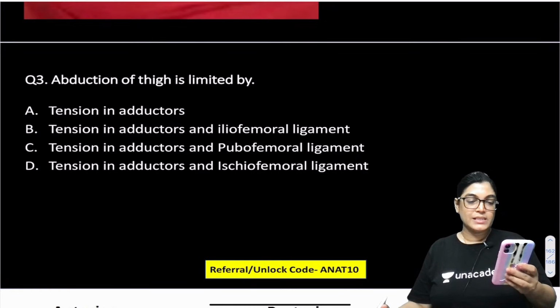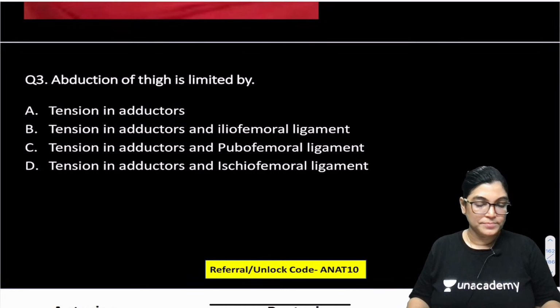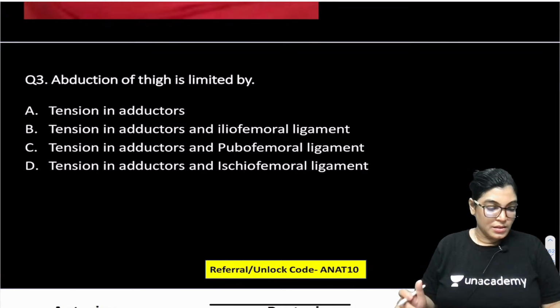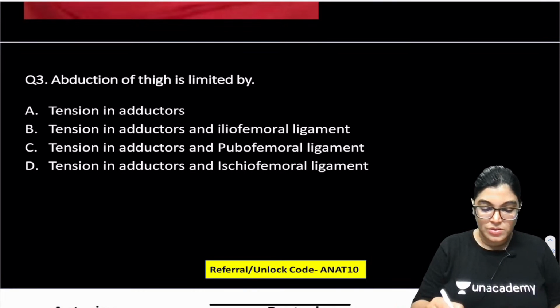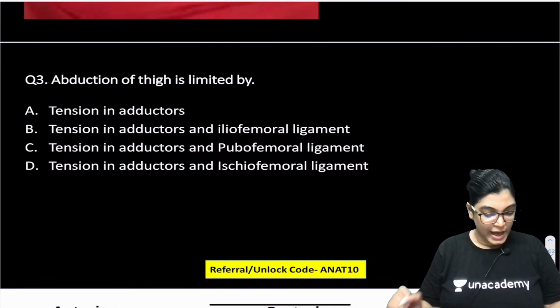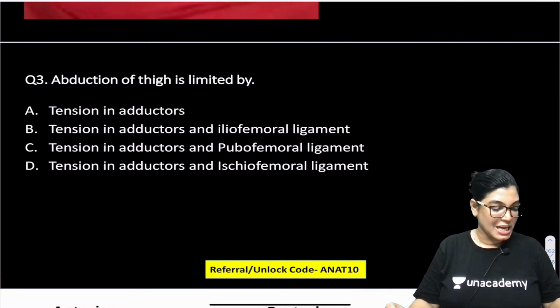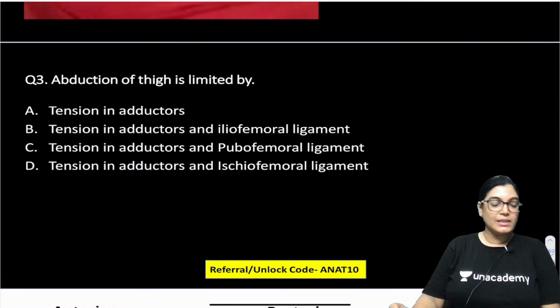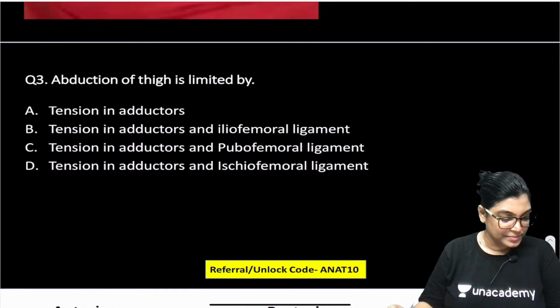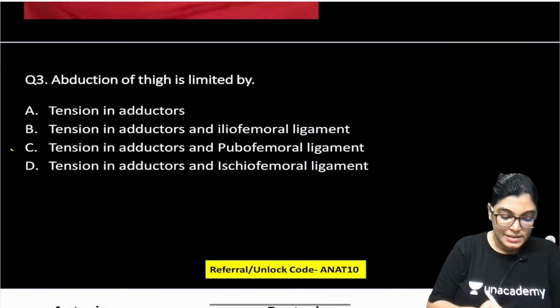No one else wants to give the answer, so let me explain. Harini is telling C. Okay, the correct answer is C only.